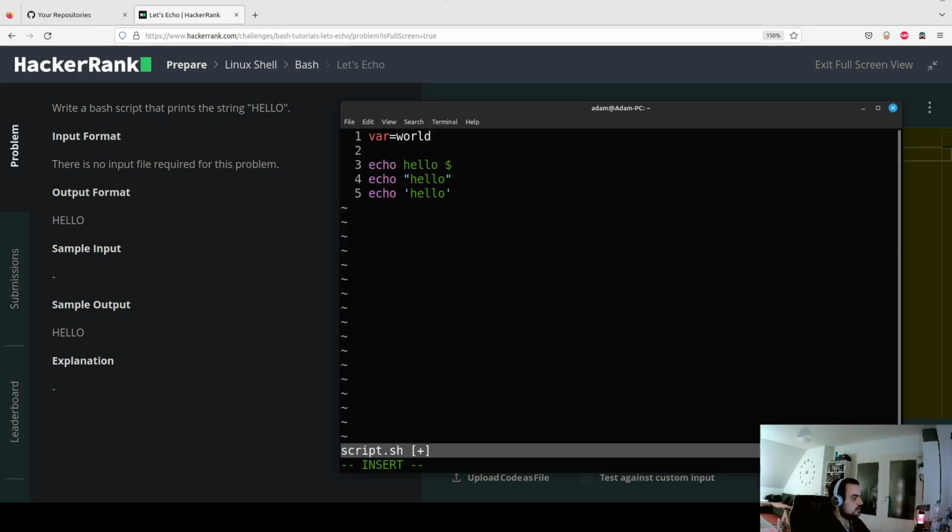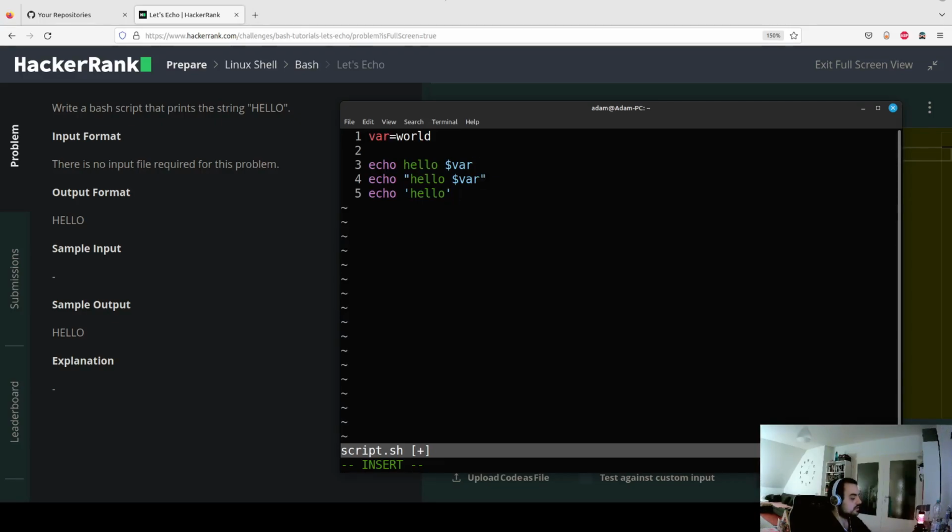We use the $ sign and then the name of the variable, in our case var. What does it do? The $ sign tells Bash, okay, now you don't have simple text, you have a variable name. Please look for the value of this variable, and the name of your variable is var. So whenever Bash is executing the script, it will go up and see, oh, look here, the value of var is word, and it should put this value here.